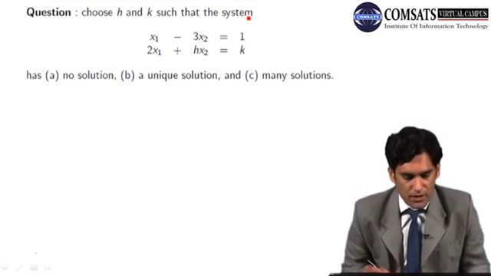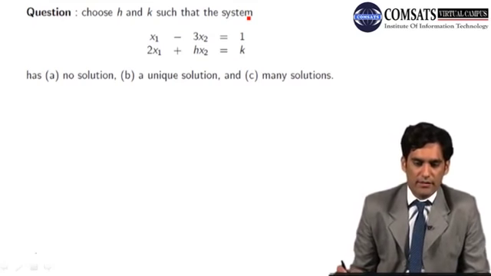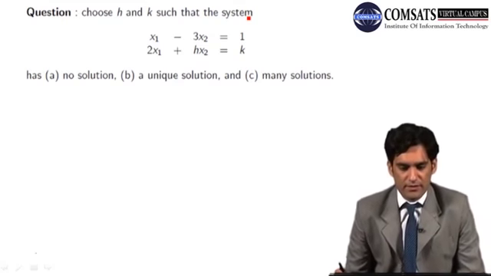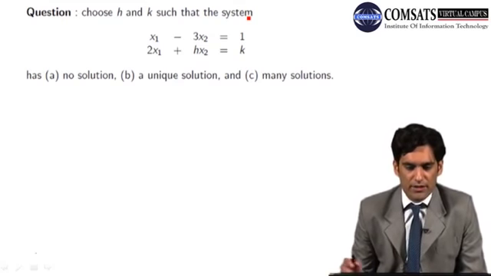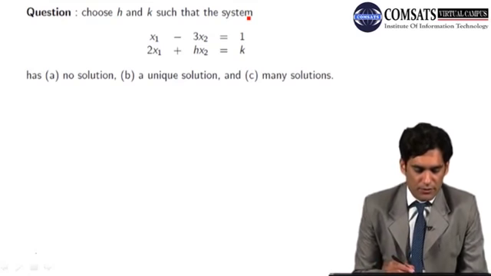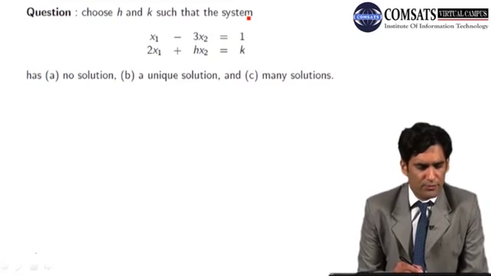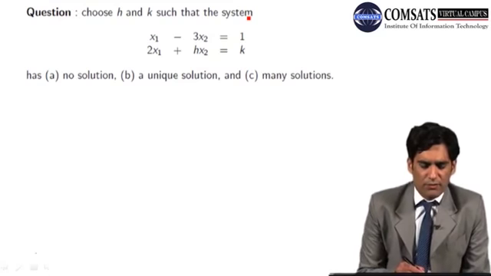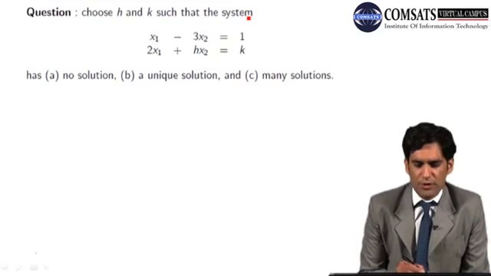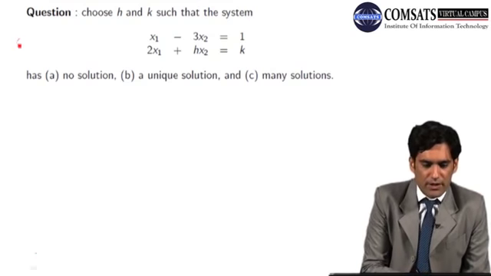The question is: you have to choose h and k such that the system, which is a 2 by 2 system in which h and k are involved, has three possibilities. The first possibility, A, is that we have no solution; the second is that we have a unique solution; and the third is that we have